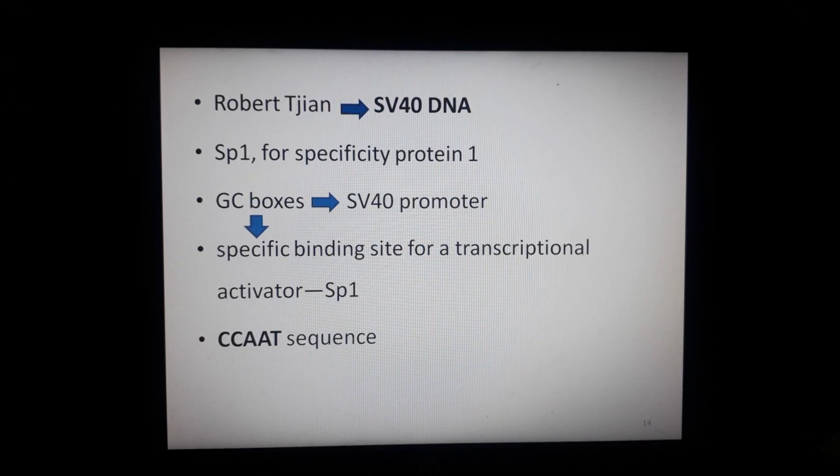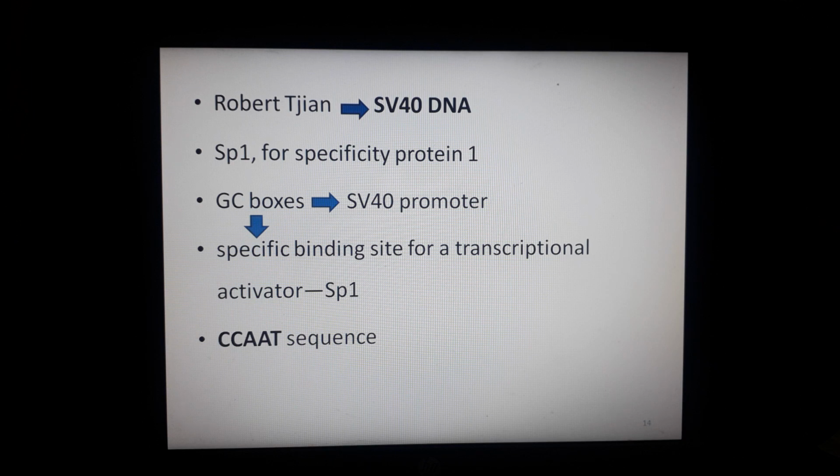The first prototype of a eukaryotic transcription factor was initially identified by Robert Tjian and his colleagues during their studies of the transcription of SV40 DNA. During this study they found a factor known as SP1, which is the abbreviation of specificity protein 1. They found that SP1 stimulates transcription from the SV40 promoter, but not from several other promoters.